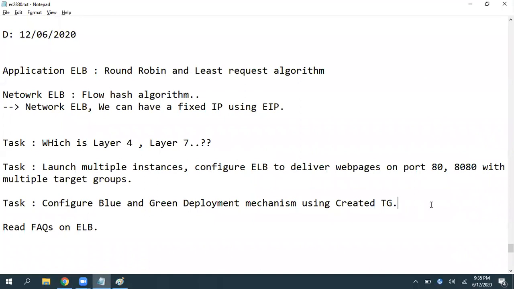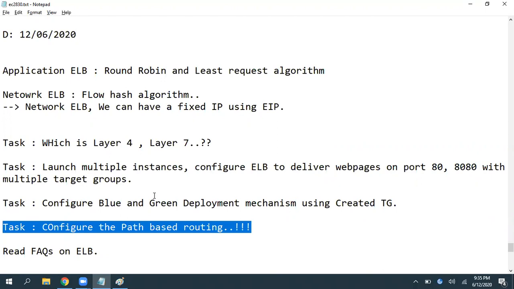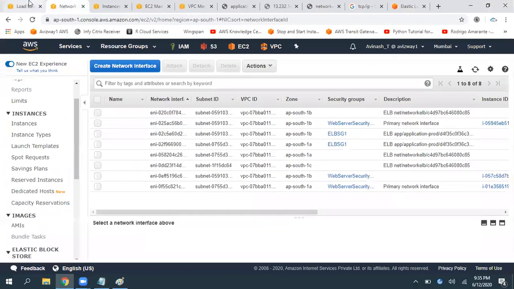After performing this, I want you to perform another task: configure path-based routing. Do a bit of R&D and try to perform it. It's not at all a big thing. It is a similar mechanism to the settings you already did.